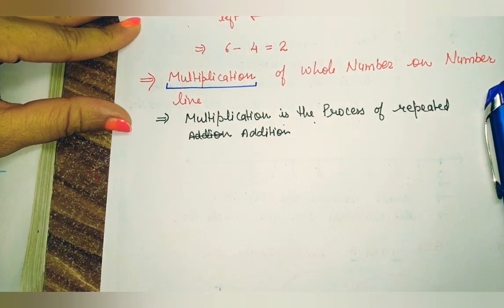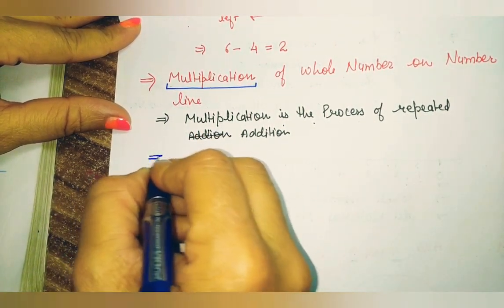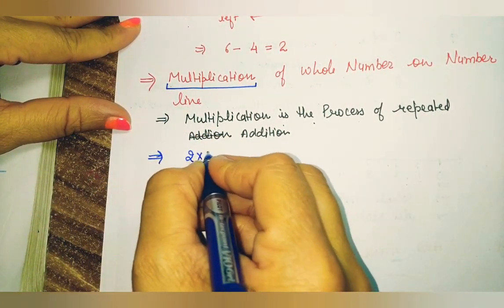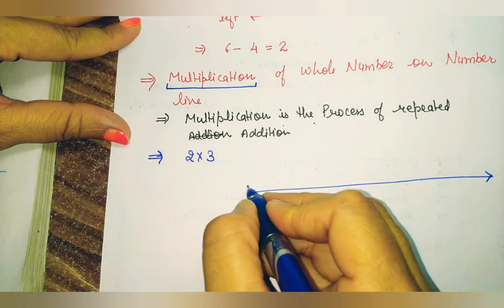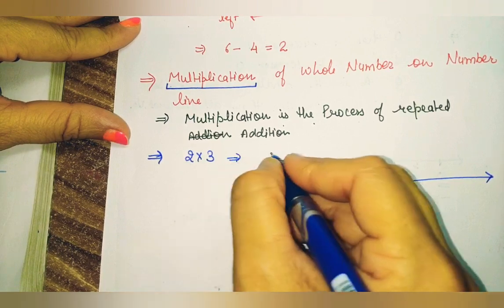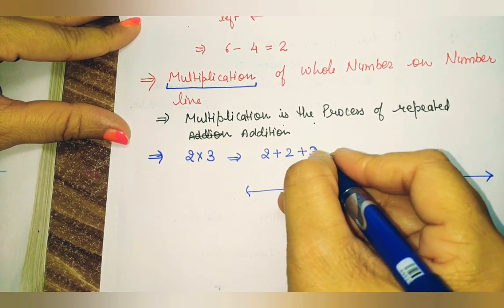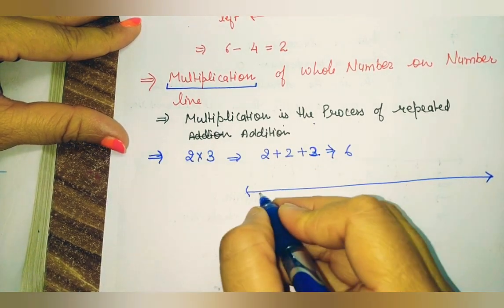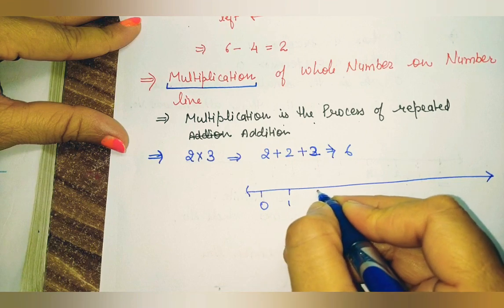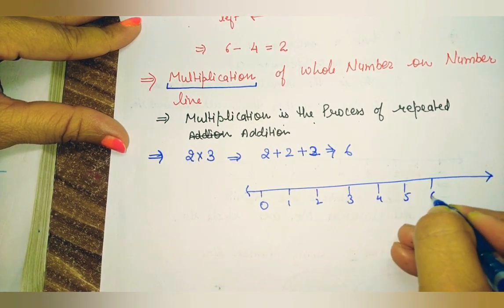So how do we represent a multiplication on the number line? Let's take one example. We have to represent 2 multiplied by 3 on the number line. So draw a number line. Repeated addition means if I add 2 three times, I get the answer 6. Okay, then how? 0, 1, 2, 3, 4, 5 and 6.